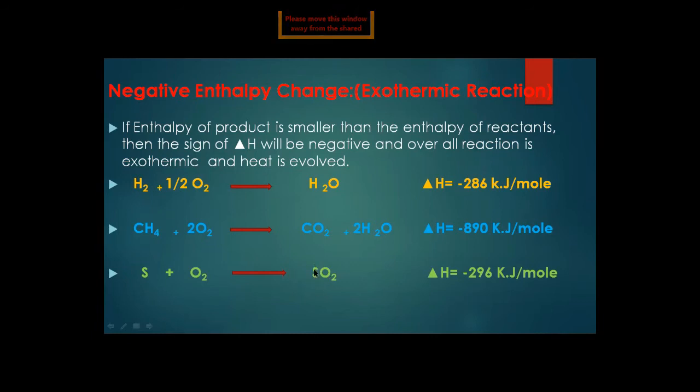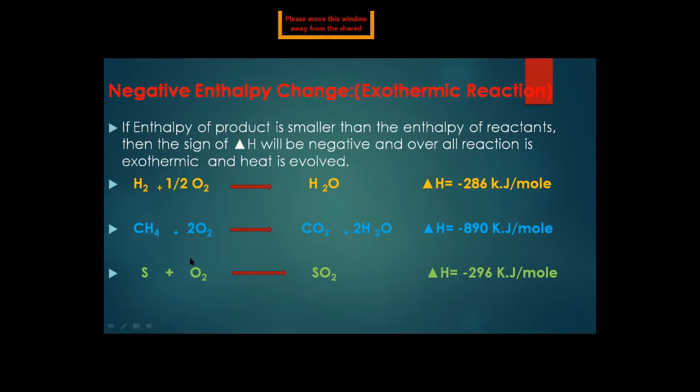But how much energy is released? Delta H is equal to minus 296 kilojoules per mole. It means the formation of sulfur dioxide from sulfur and oxygen releases minus 296 kilojoules per mole.